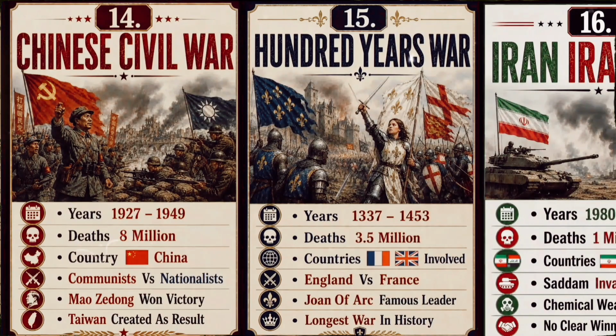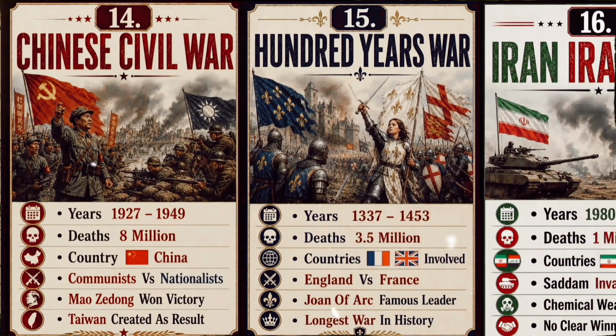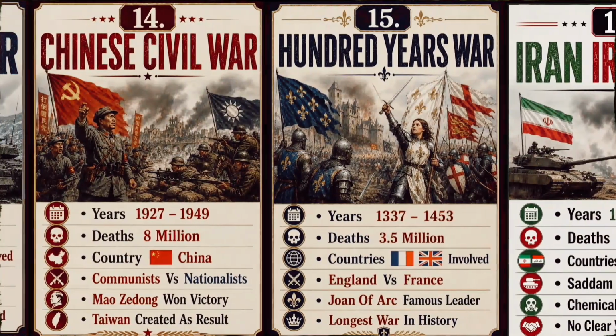How did a civil war reshape China forever? The Chinese Civil War lasted from 1927 to 1949 and caused an estimated 8 million deaths. It was fought between communists and nationalists, with Mao Zedong's communist forces winning and the nationalists retreating to Taiwan.